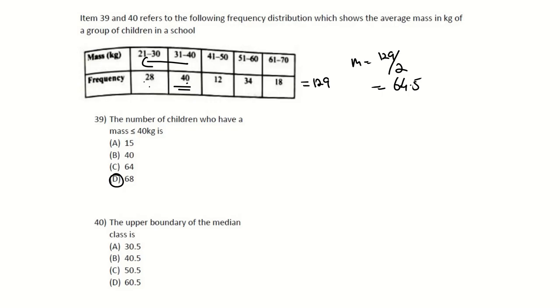They want the upper boundary, so because they want the upper boundary, that would be at 40, between 40 and 41, which is 40.5, and that is how you would get this answer here.